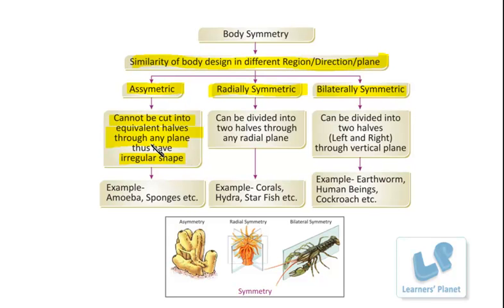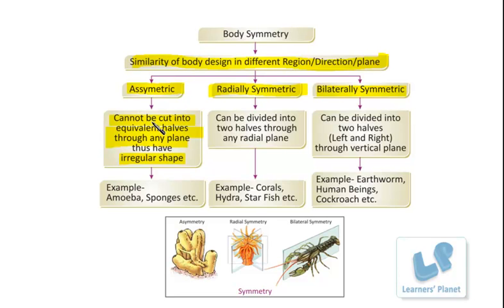I don't mean you have to cut the organism with a knife, but that we can divide the organism through a particular plane. These organisms do not look alike from any plane. We cannot superimpose the different parts of these organisms, and such a symmetry is known as an asymmetric structure.